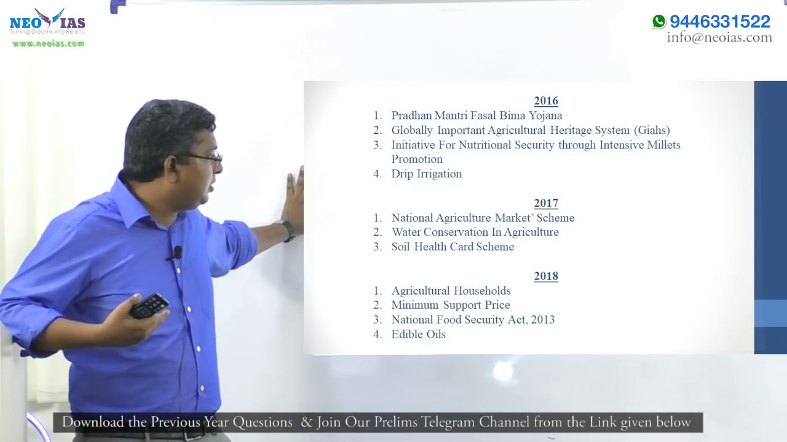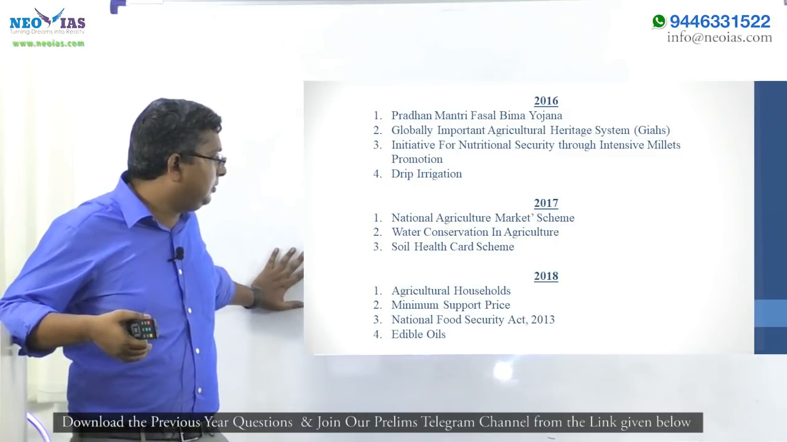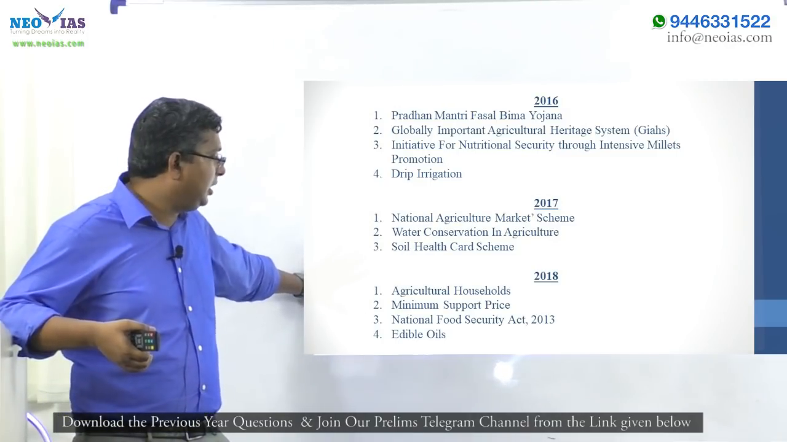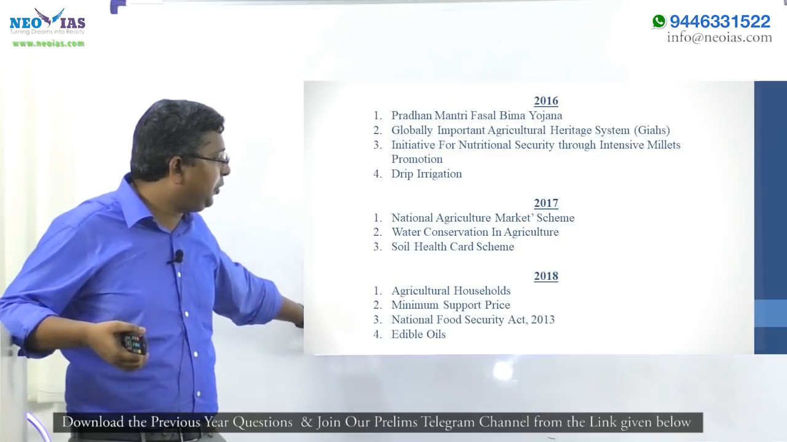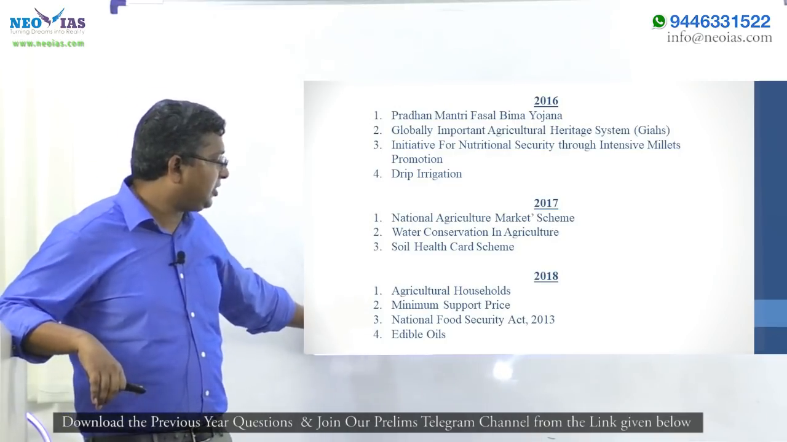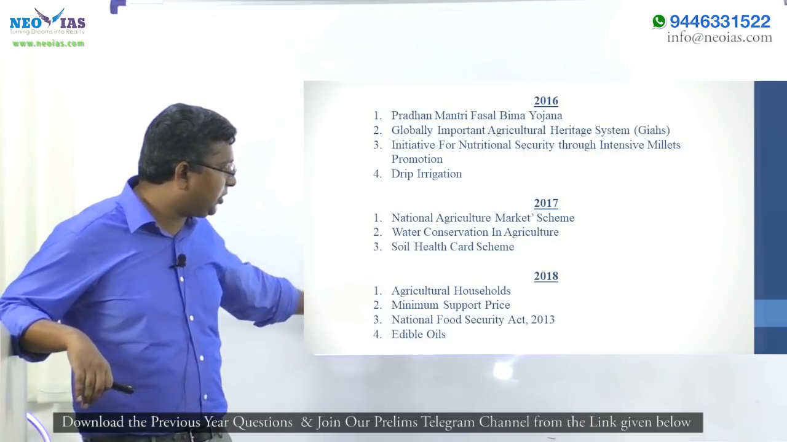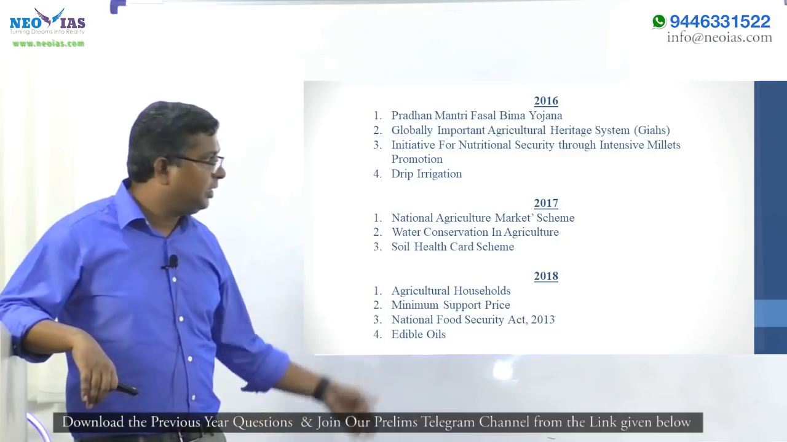Then water conservation, soil health card, and this year's 2018 questions were on agricultural household, minimum support price, National Food Security Act, edible oil. 2 questions were easy. The Minimum support price and National Food Security Act questions were relatively easy, but the agricultural household and edible oil questions were a bit difficult. But again,